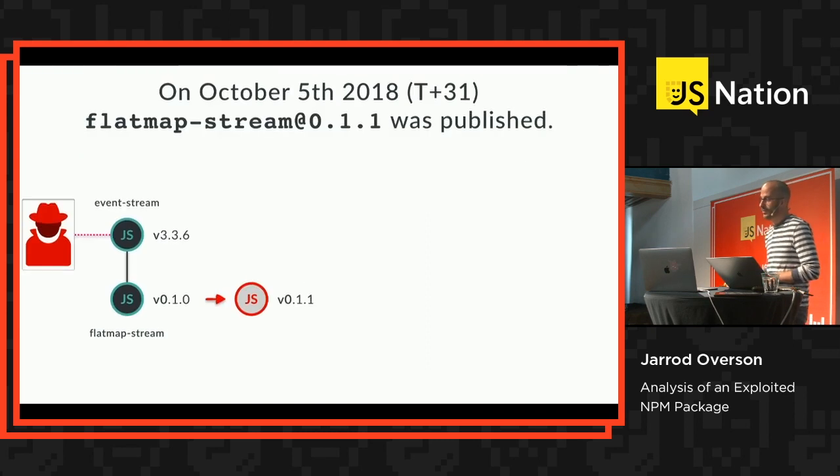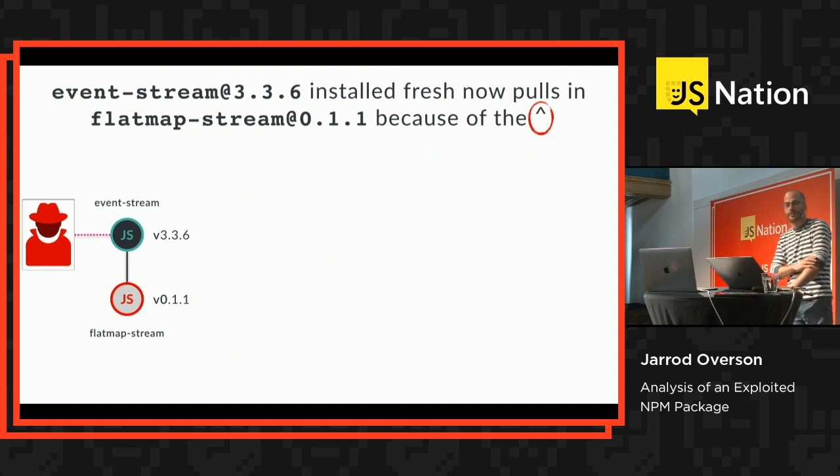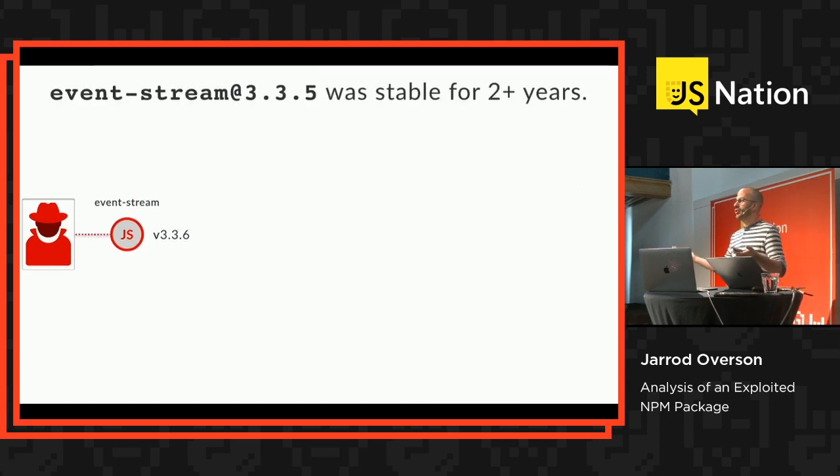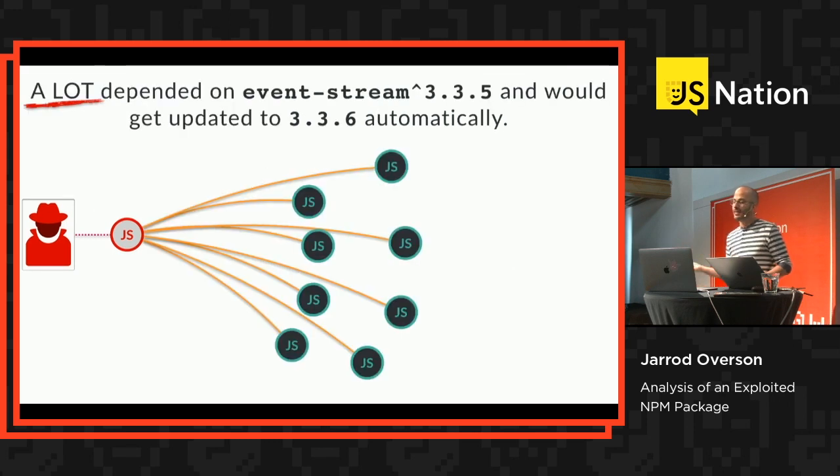So on October 5th, 2018, 31 days after ownership changed in Event Stream, a new version of Flat Map Stream was published, 0.1.1. Event Stream 3.3.6, installed fresh now, pulls in this updated dependency because of that caret. Event Stream 3.3.5 was stable for 2+ years, and a lot of things depended on Event Stream with a caret 3.3.5. So as soon as anything that depended on Event Stream, basically in the world, updated or installed dependencies fresh, it would pull in that updated flat-map stream dependency.